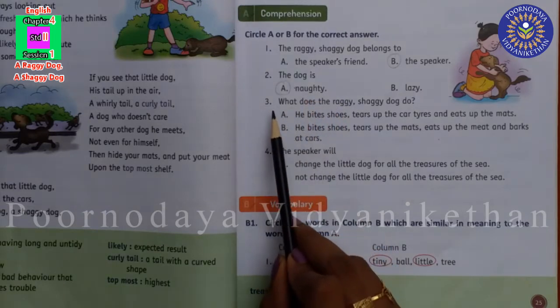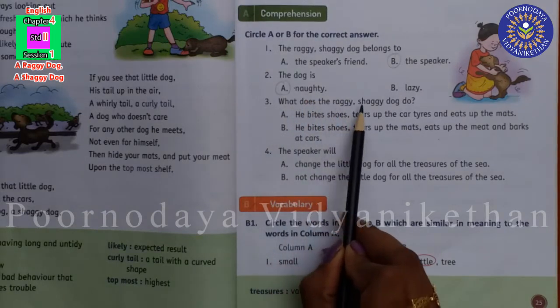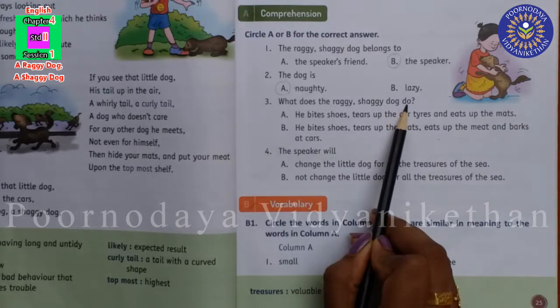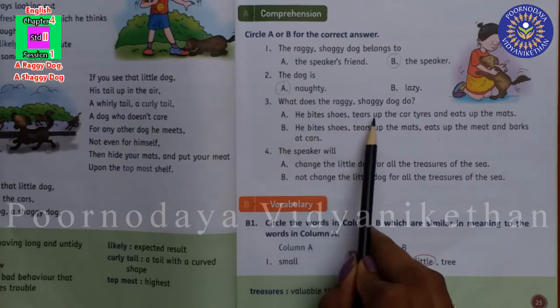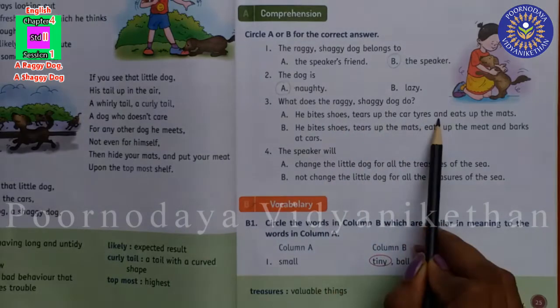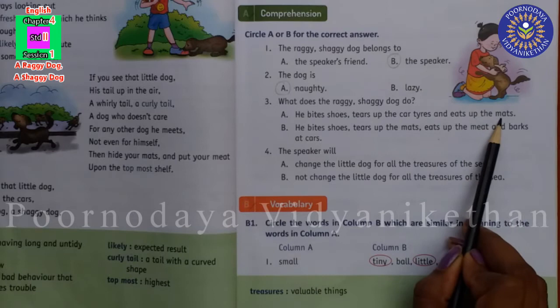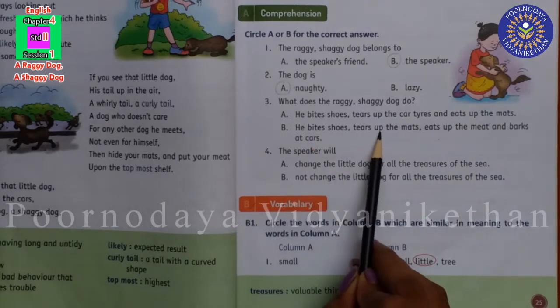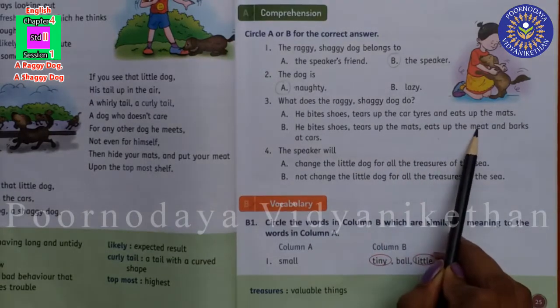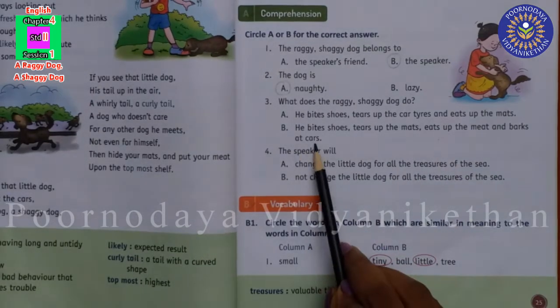Now the third one. What does the raggy shaggy dog do? A. He bites shoes, tears up the car tires and eats up the mats. And B. He bites shoes, tears up the mats, eats up the meat and barks at cars.